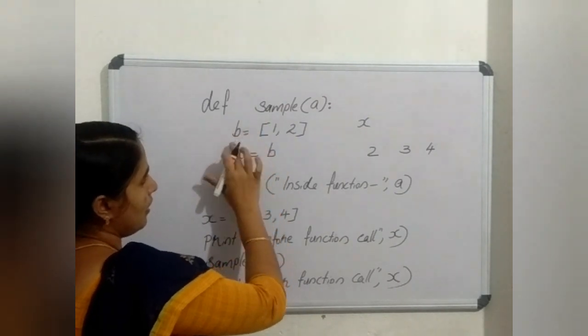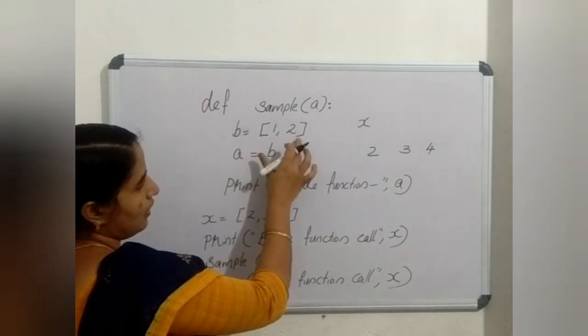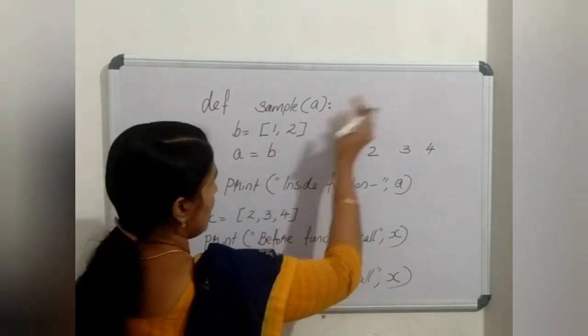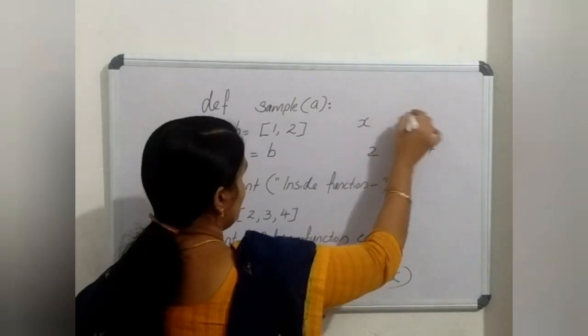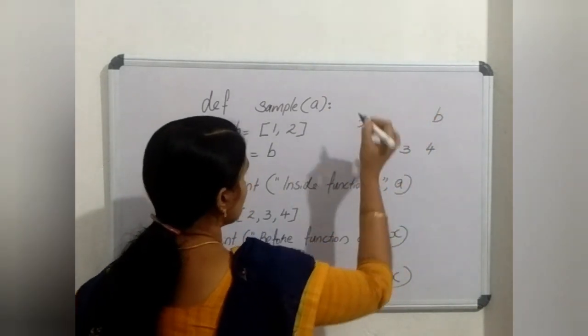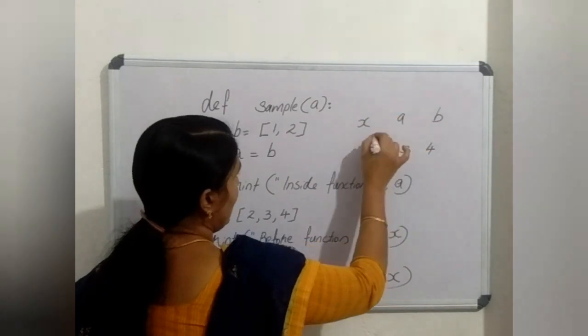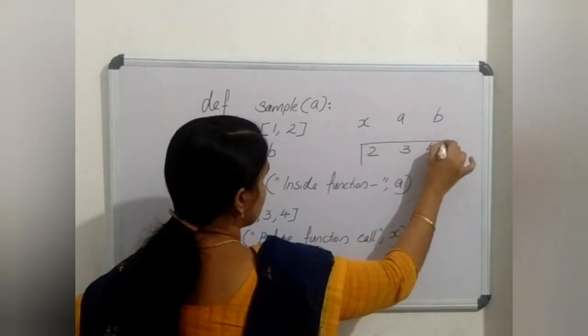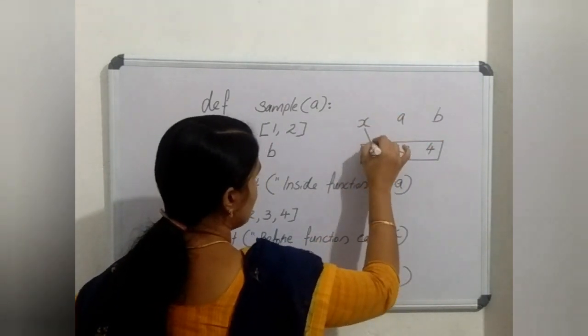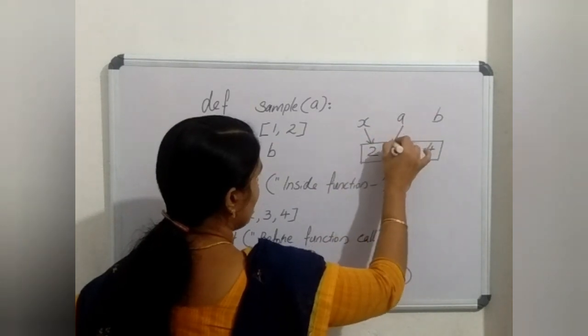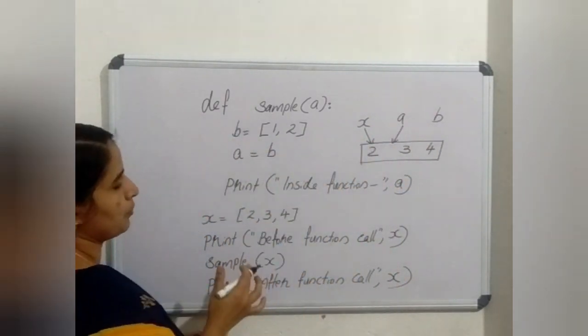Then I declare another list here. So one more list is created, B. And now A and x both are pointing to the same list. A is pointing to this list and x is also pointing to this list because we are passing the argument.